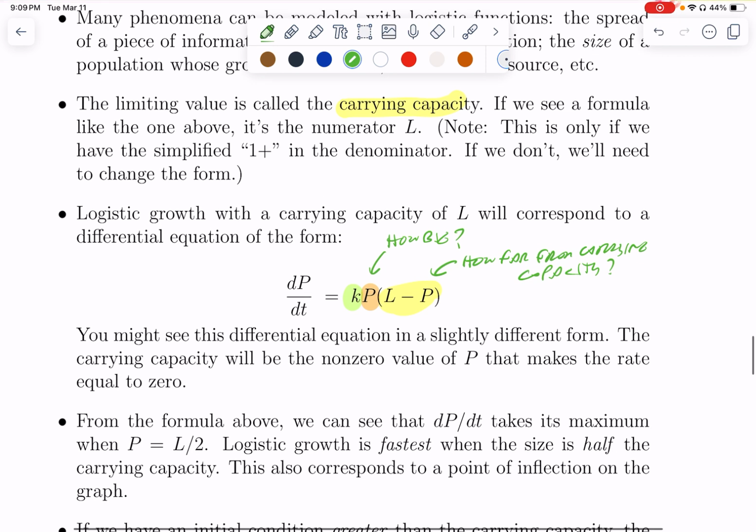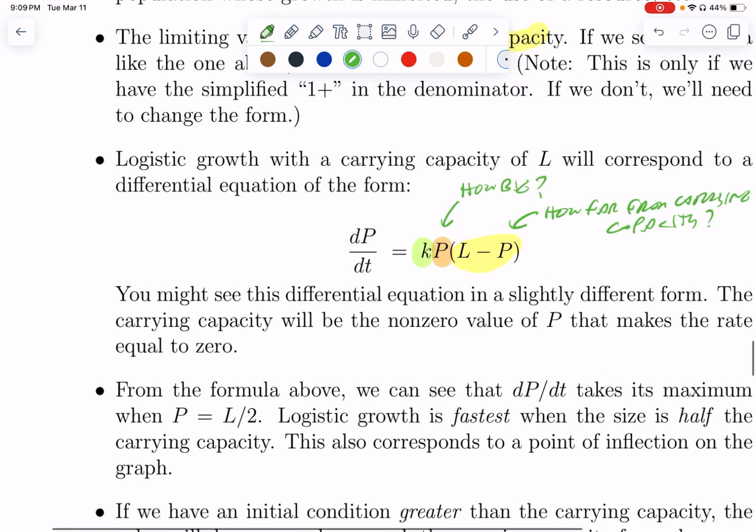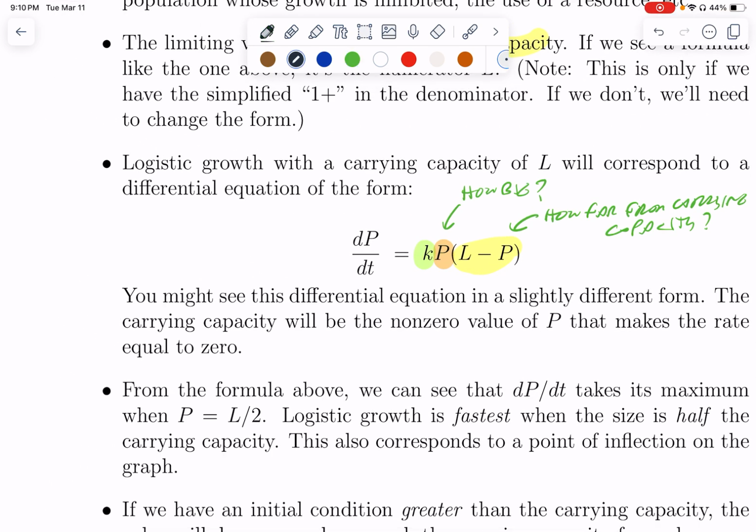A very important fact to know is, if we look at this formula and I were to graph dP/dt as a function of P, it's equal to 0 at 0 and at L, and it would be an upside down parabola.